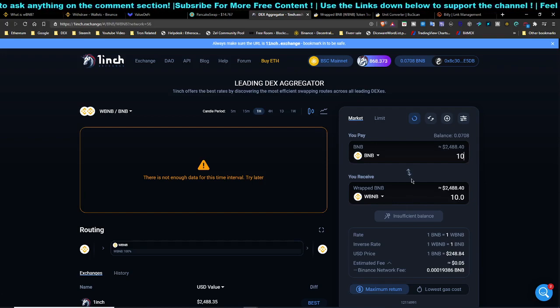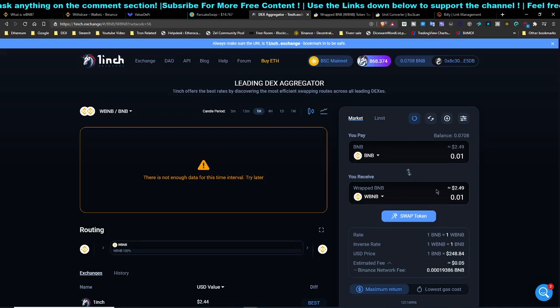So there's no fee over here, it's only the network fee. The network fee is 0.05 cents, and this amount of BNB. So you can just use this 1inch exchange as your interface. Very simple interface, and just click on it. Because I do not have 10, you can see if I click on the swap token itself, it's gonna swap instantly, not really instantly, maybe 5 seconds upon paying this amount of fee.